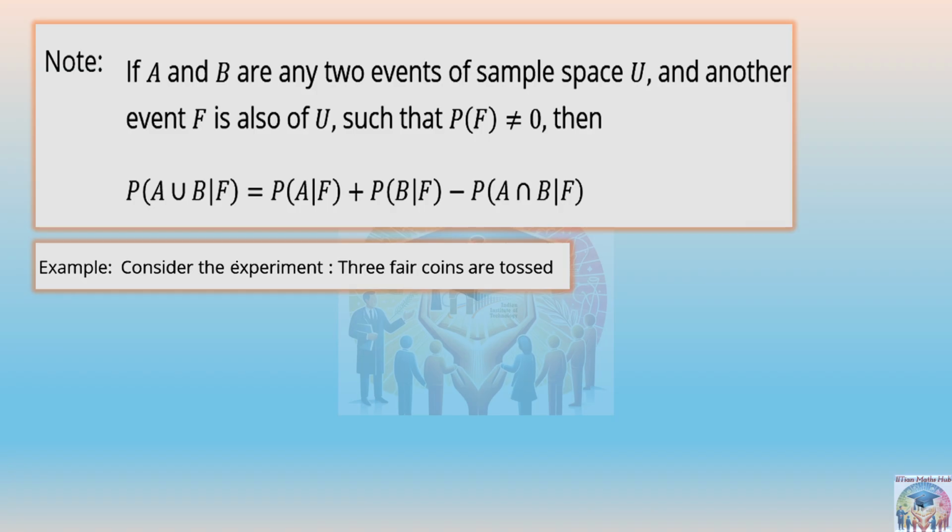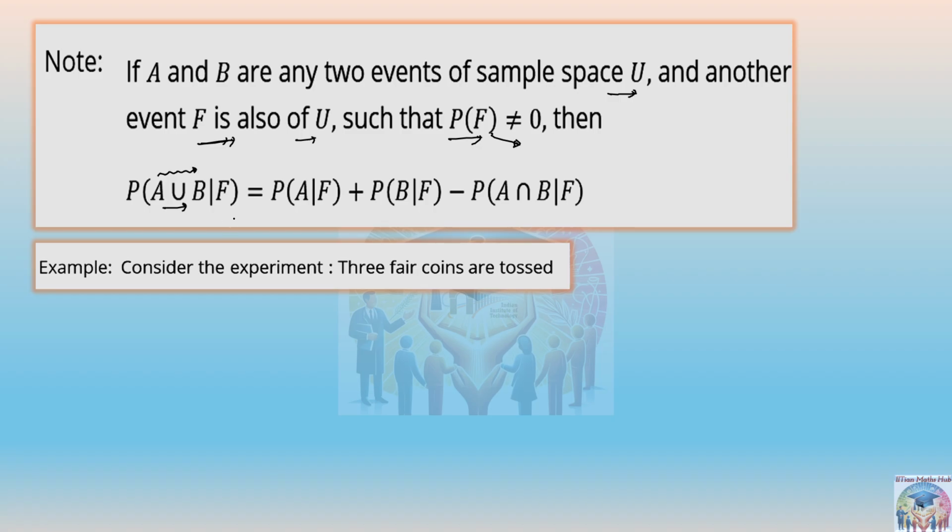In this we can say if A and B are any two events of sample space U, and another event F is also a part of U, such that probability of F is not 0, means the probability is defined for this event. That means this event is happening actually. So if F event has already happened, we can write like this: probability of